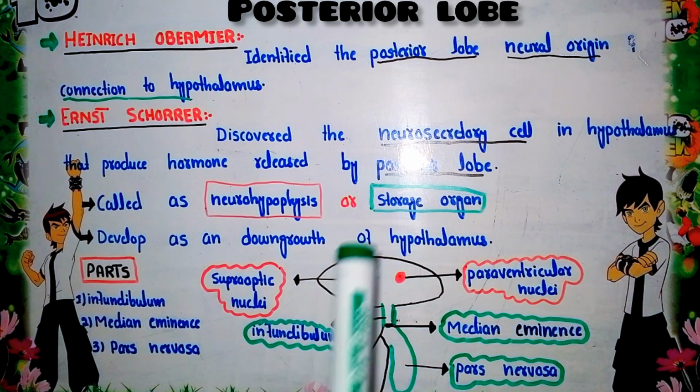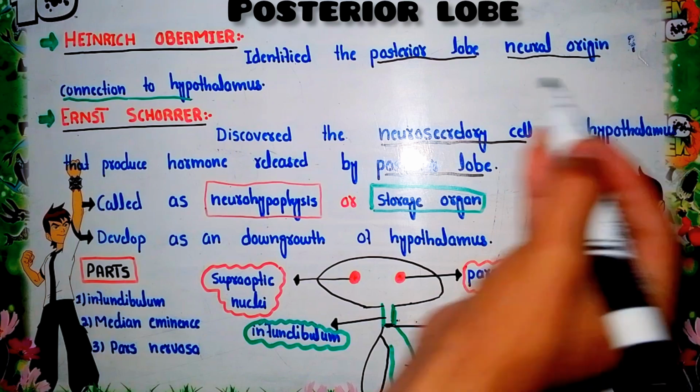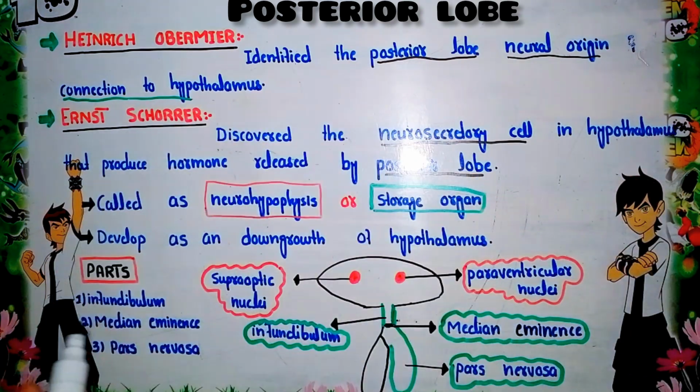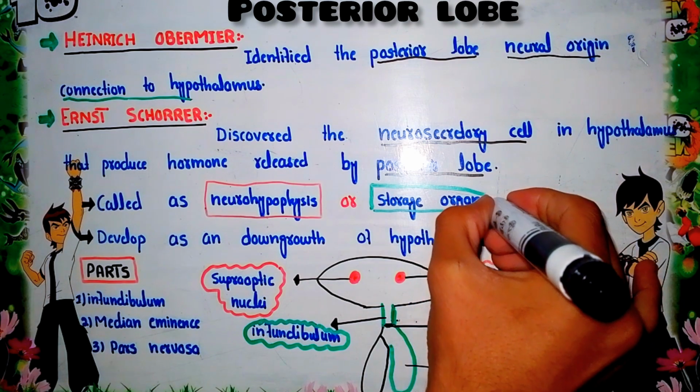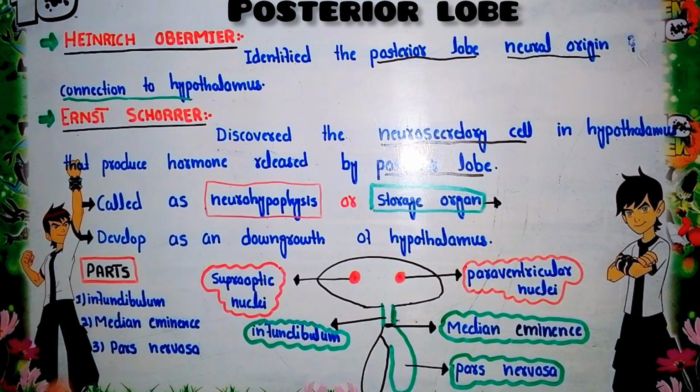Now the second name: it is called a storage organ because this posterior lobe does not secrete any hormones itself, especially the hormones that are synthesized by the hypothalamus. Inside the hypothalamus, the neurosecretory cells produce these hormones. After synthesis, the hormones are stored in the posterior lobe. So that's why this posterior lobe is called a storage organ.